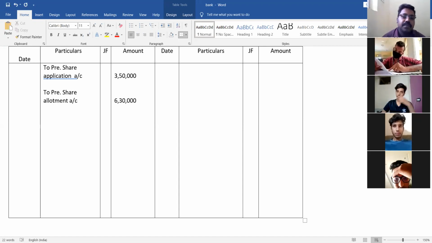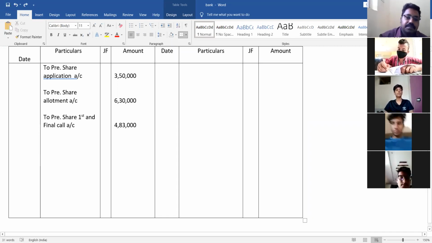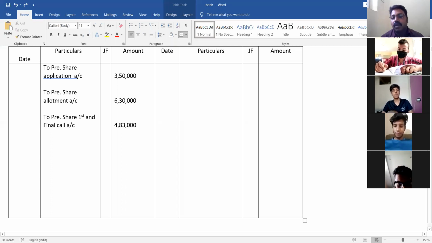Next, after that, what amount has the bank received? It has received the first and second call, final call account amount. So you have to write it as to preference share first and final call account. That is 4,83,000.